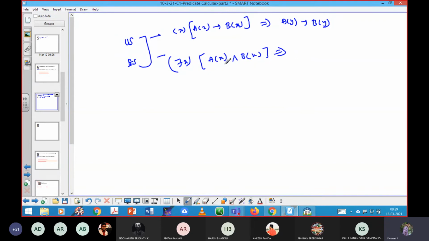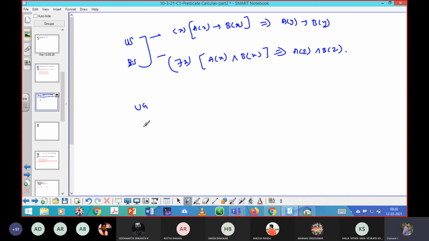There exists x means I am allowed to use any other variable other than x. I'm allowed to use even A of z and B of z. Now I'll raise one question to you, but first I'll complete the other two.